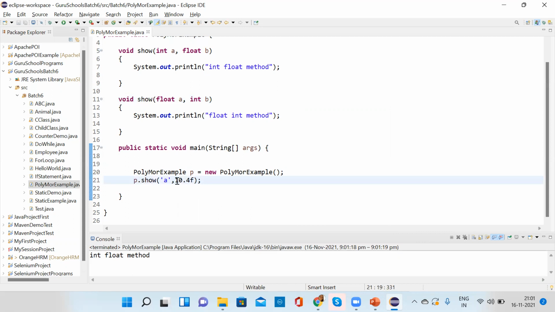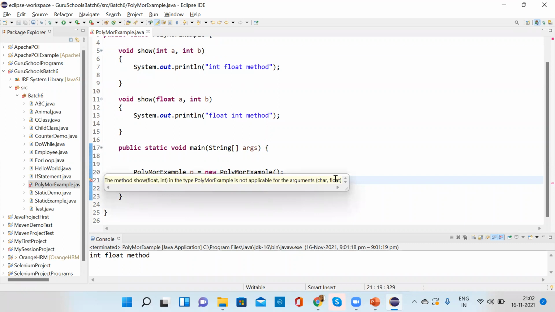Instead of float B in the first one, put int B, Chavi. In the show method, void show int A and int B. Put it as int B. Now try to run it. No, it is giving an error. Float and integer. Polymorph is not applicable for the argument character and float.